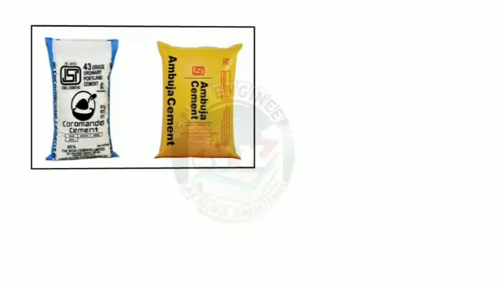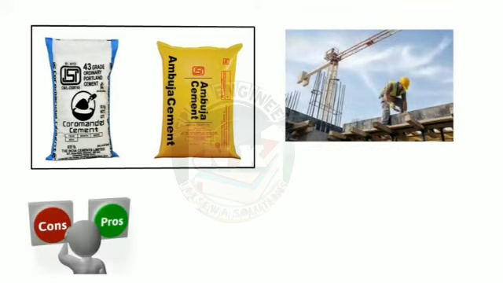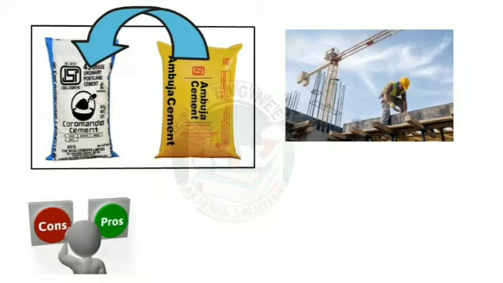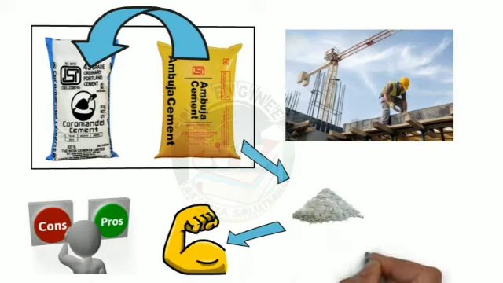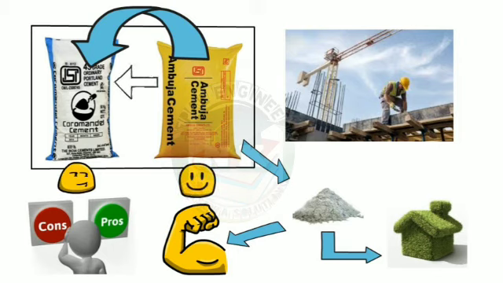Both OPC and PPC are commonly used cements in construction and both have their pros and cons. Nowadays, PPC is used as a substitute of ordinary Portland cement. Since PPC contains pozzolanic materials, it helps to enhance the strength of concrete and also fulfills the green building criteria. As a result of this, nowadays, most of the OPC manufacturers are shifting to PPC. I hope you can make a correct choice between OPC and PPC after watching this video.